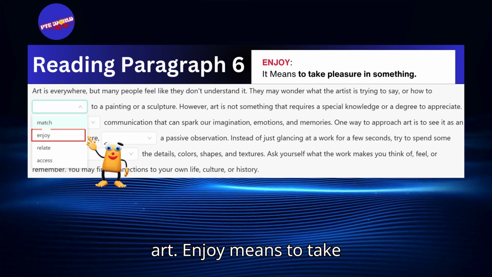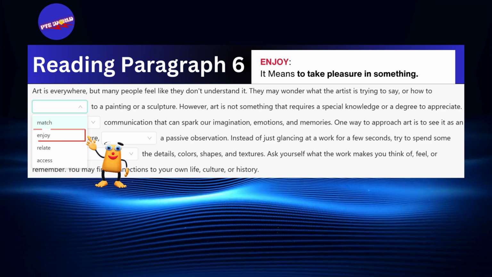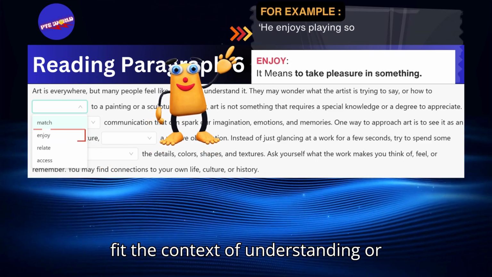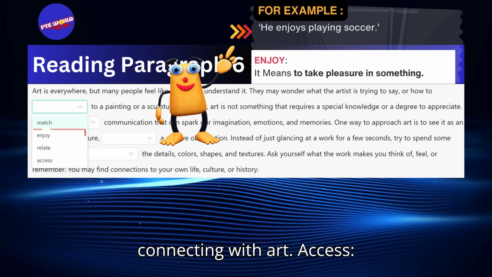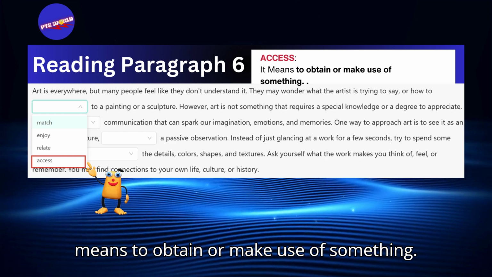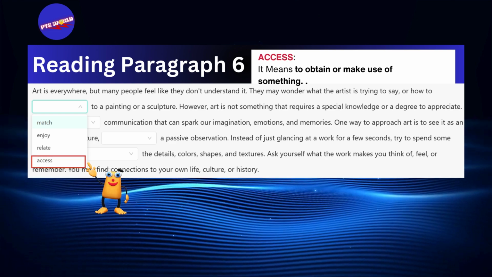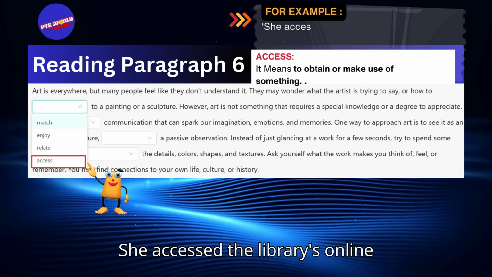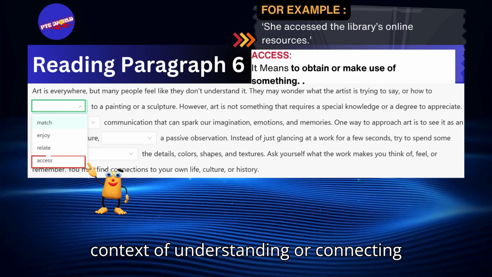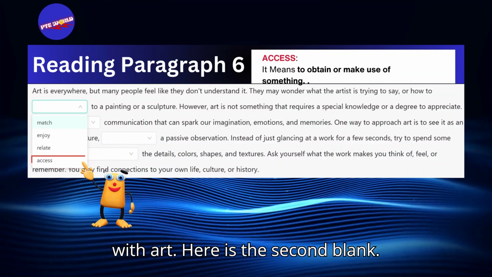Enjoy means to take pleasure in something. Example, he enjoys playing soccer. It doesn't fit the context of understanding or connecting with art. Access means to obtain or make use of something. Example, she accessed the library's online resources. It doesn't fit the context of understanding or connecting with art.